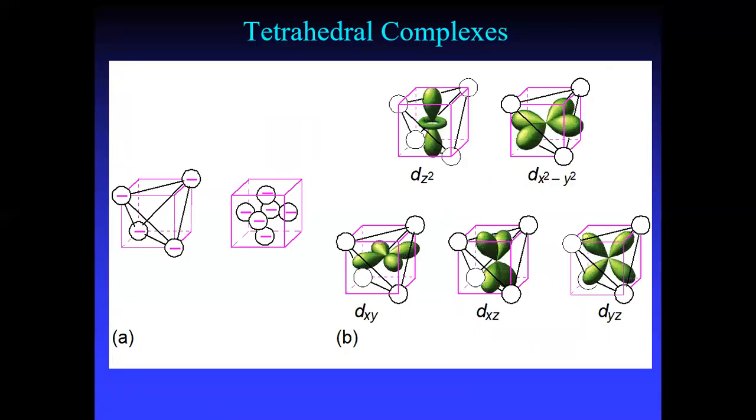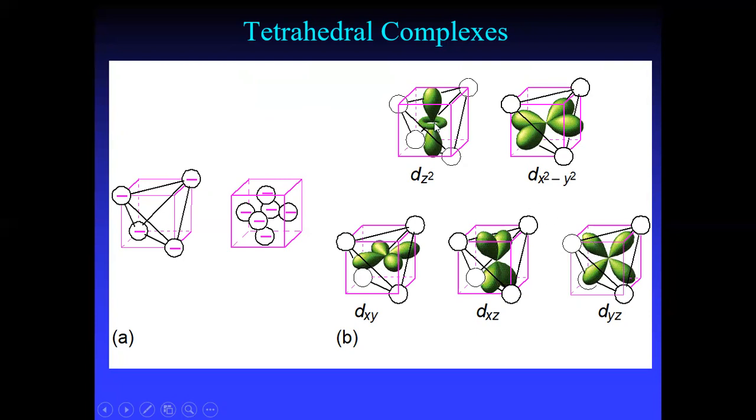Here you can see tetrahedral complexes and how the electrons are arranged. You have the d orbitals dxy, dyz, dxz, dz square, and dx square minus y square. In xy, xz, and yz, the electrons move in between the coordinates.